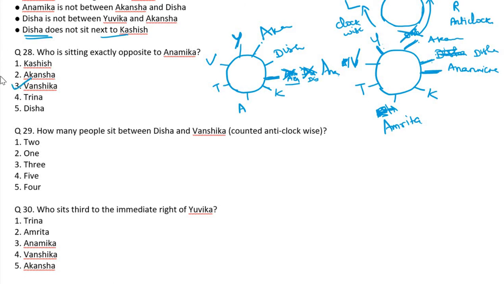I'm giving the answer, check it once. How many people sit between Diksha and Vanshika? Only 2 people. We are always taking the minimum. If you count this side, the clockwise side means 4 persons, we are not counting. Only the minimum is acceptable. Who sits third to the right of Yuvika? Vanshika.